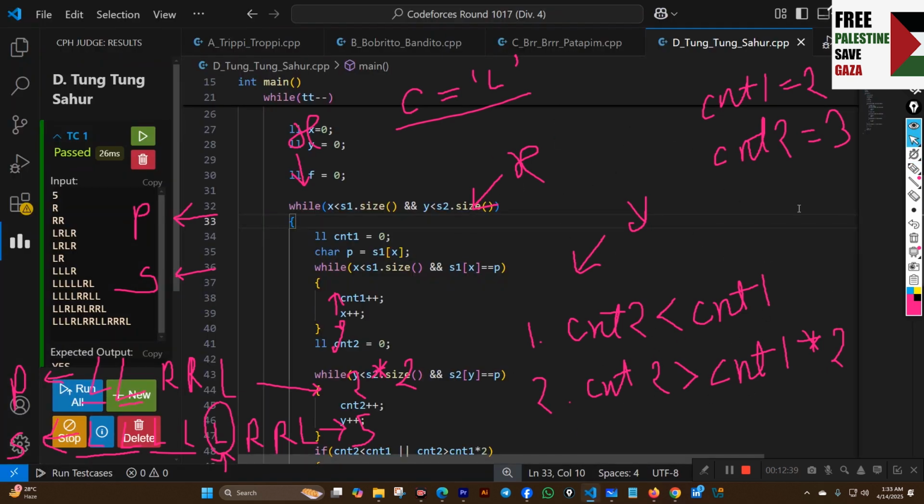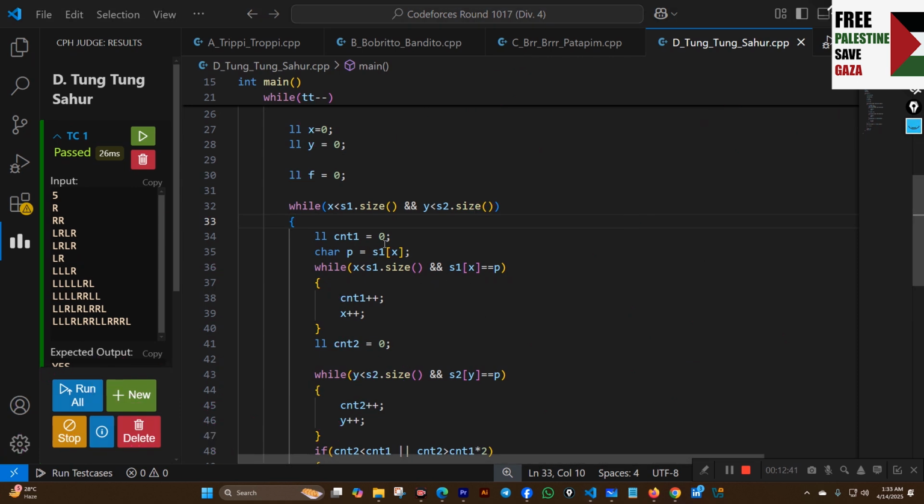Okay, now we take the count 1 variable as the count, then we take character p equal to s1 of x, then while x is less than s1 dot size and s1 of x, the position pointed by x, is equal to p, we increase count 1 and we increase the x pointer.